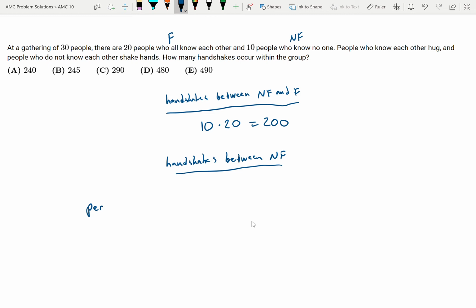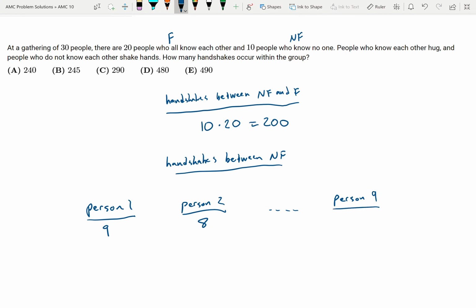So let's say we have person 1 and no handshakes have occurred. They can shake hands with 9 other different people. They're going to give 9 new handshakes. Let's look at person number 2. They've already shaken hands with person number 1, so we're not going to count that. And obviously, they're not shaking hands with themselves, so that's going to be 8. And the same pattern occurs if we look at person 9.